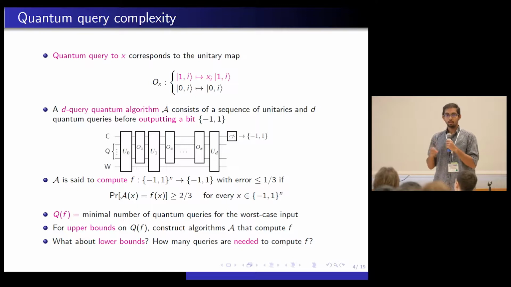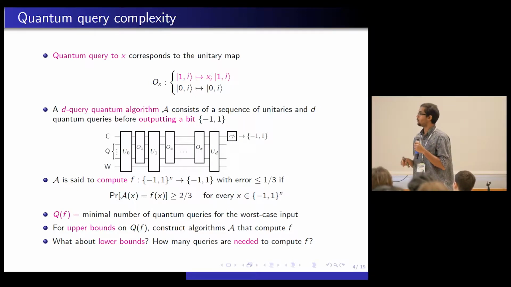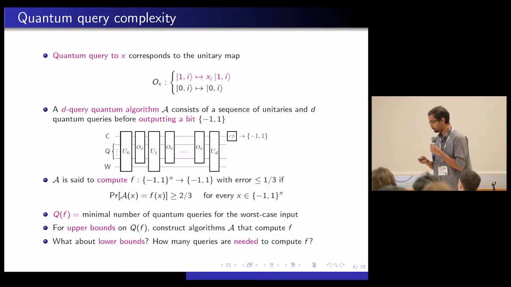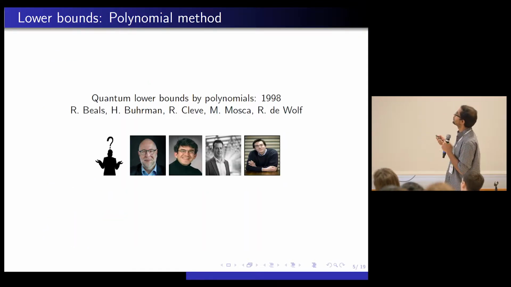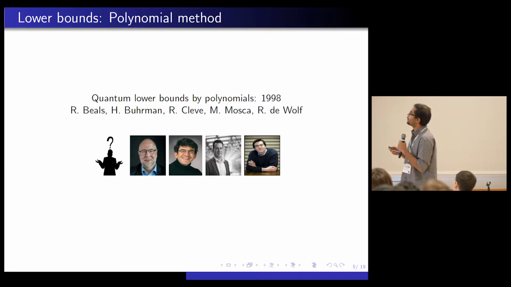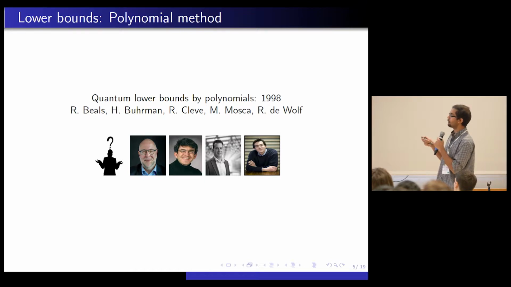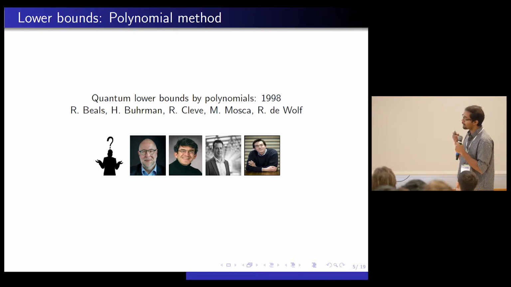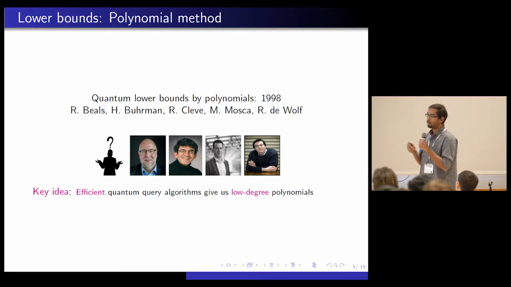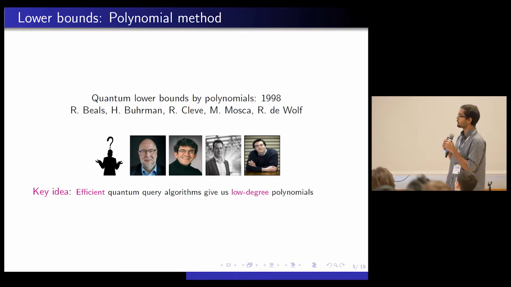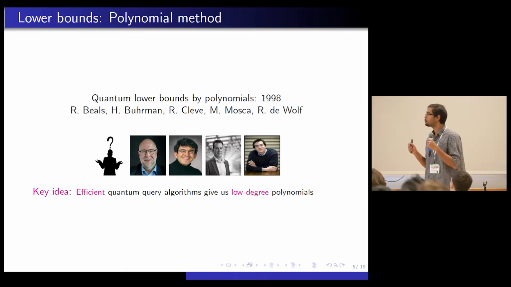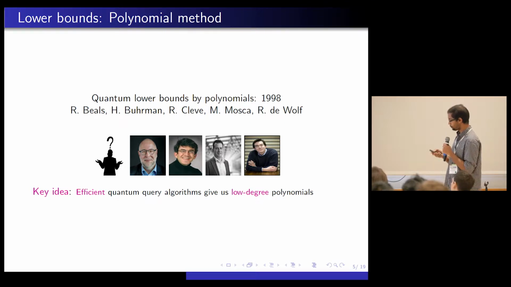And to give lower bounds, there are two extremely well-known methods in quantum query complexity. One is the polynomial method, and one is the adversary method. The polynomial method was introduced in '98 by Beals, Buhrman, Cleve, Mosca, and de Wolf. I just couldn't find a photo of Beals. I mean, on Google, even de Wolf, Ronald, I couldn't find a photo, so I don't know. And the key idea is the following. Efficient quantum algorithms give you low-degree polynomials. That's really about it. It's a beautiful connection that takes quantum query algorithms and connects them to something that seemed totally unrelated, low-degree polynomials.